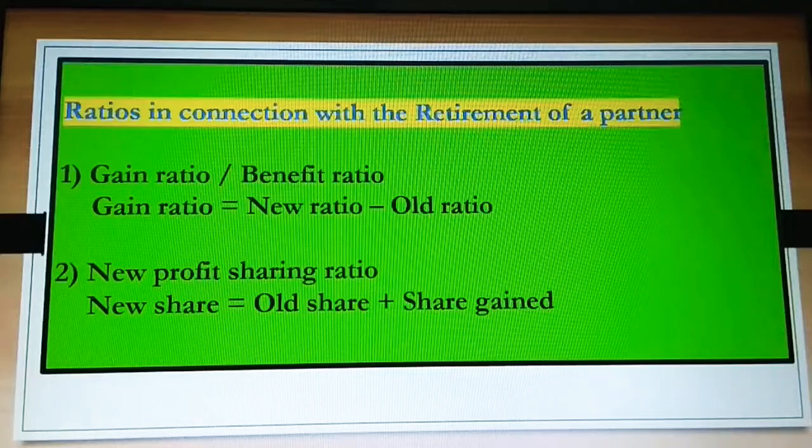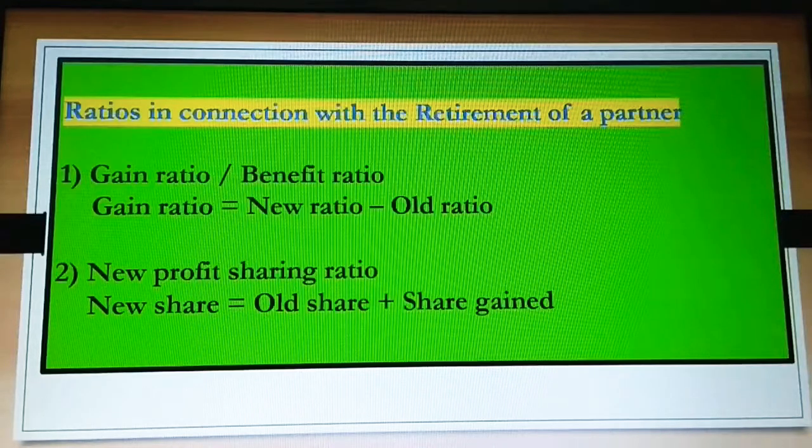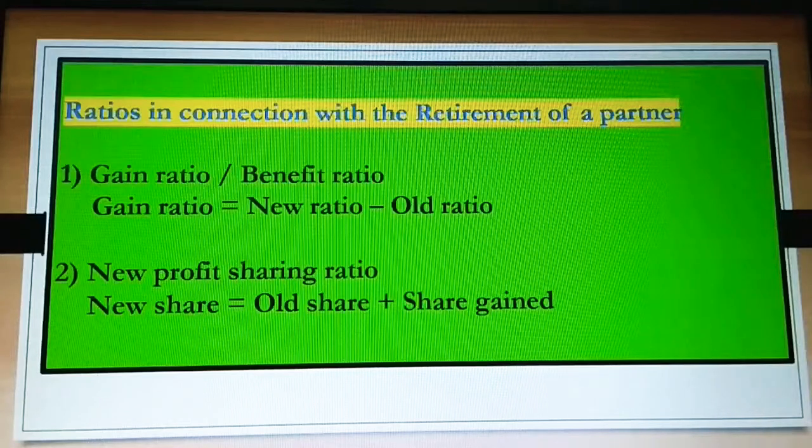Sacrifice is where, when a new partner is coming in, the other partners are going to sacrifice the profit share which they had so far. But in case of gain ratio, the partners were already sharing profits and losses, and when one existing partner goes out, his share is going to be a gain or benefit for the remaining partners. Let us see the formula. Gain ratio is equal to new share minus old share. So you can go for new ratio minus old ratio, or new share minus old share.